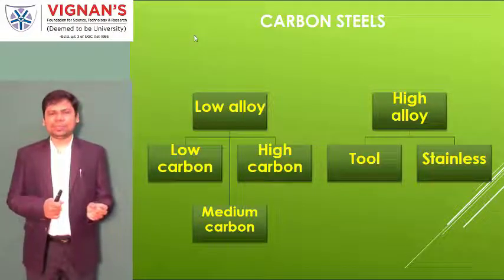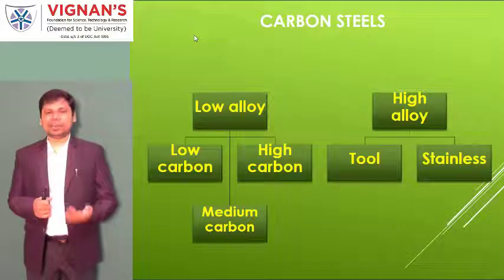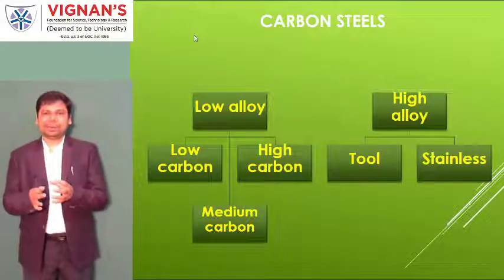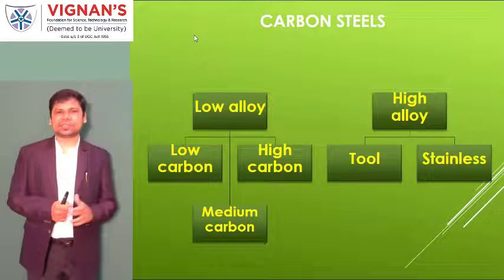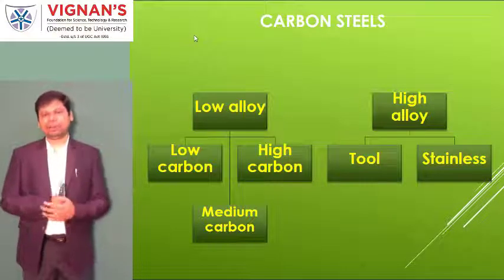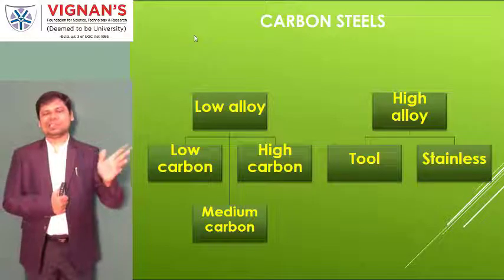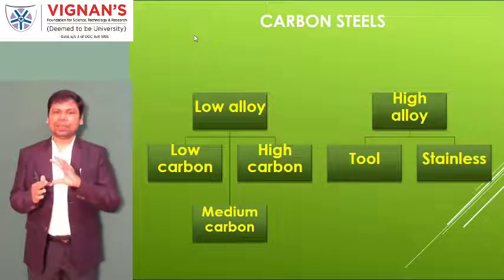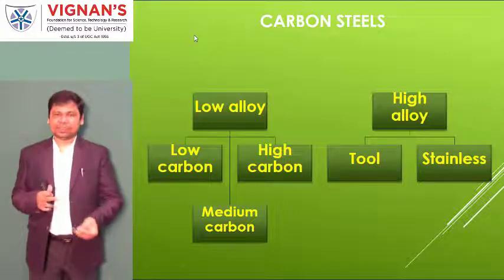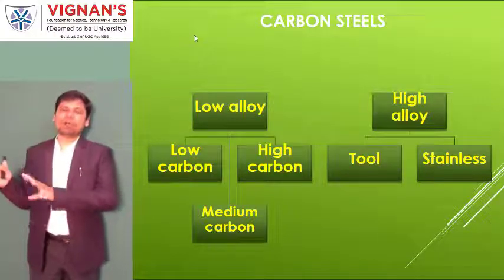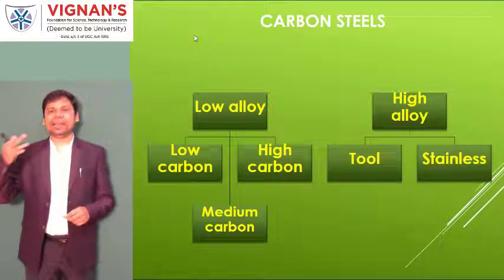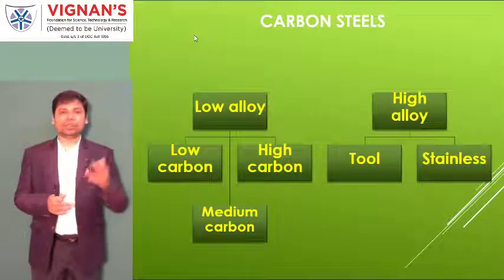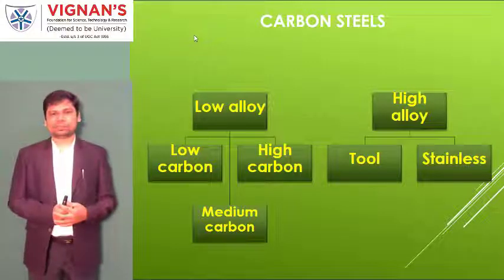Low alloy means the sum of all the alloy element percentages is less than 10%. High alloy steels means the sum of the percentages of all alloys is greater than 10%.